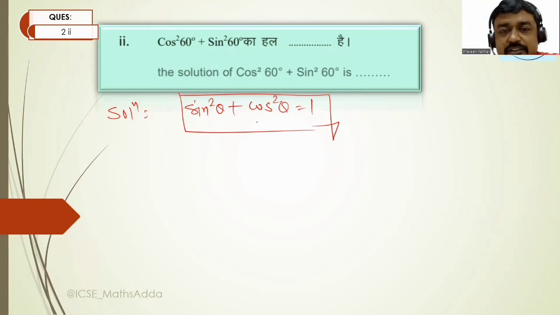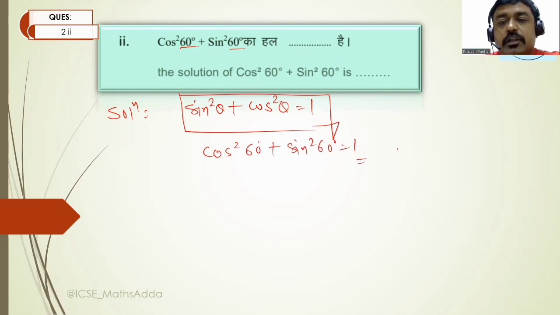See, sin square theta plus cos square theta is equal to 1, and in this case the value for theta is always equal to 1. Then you got the answer: cos square 60 plus sin square 60 degrees equals 1. That will be the answer.